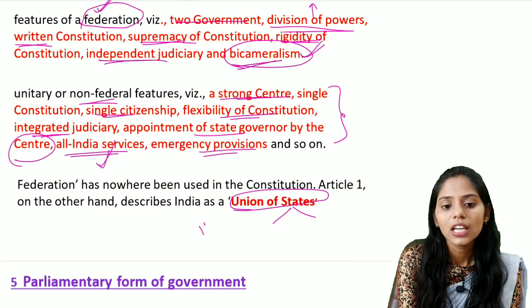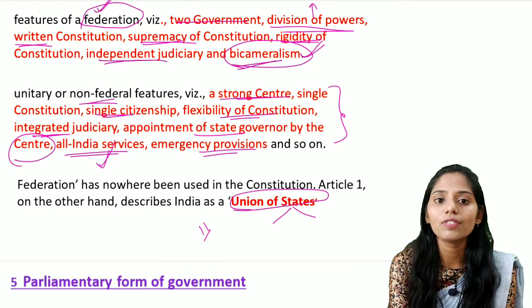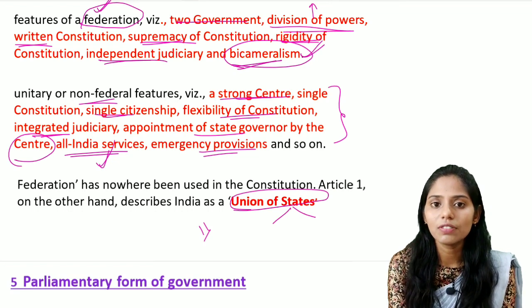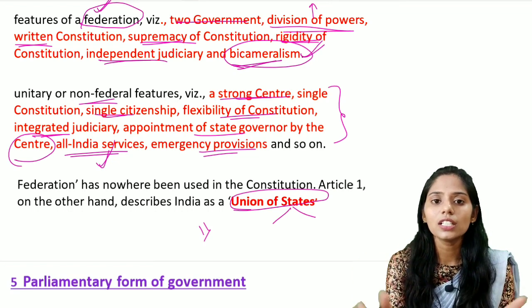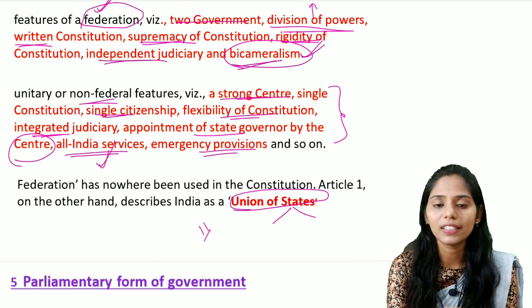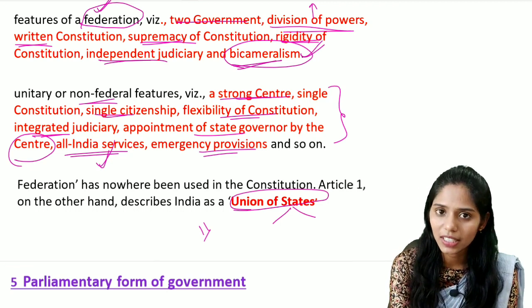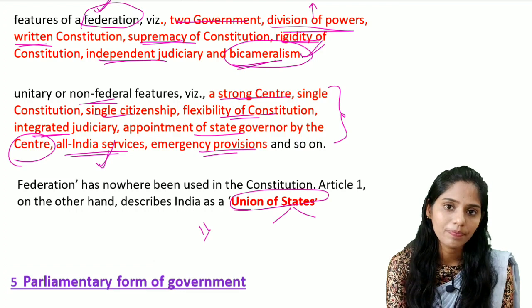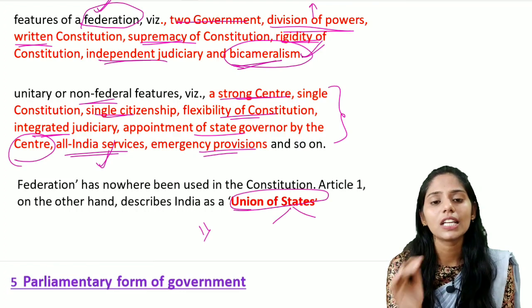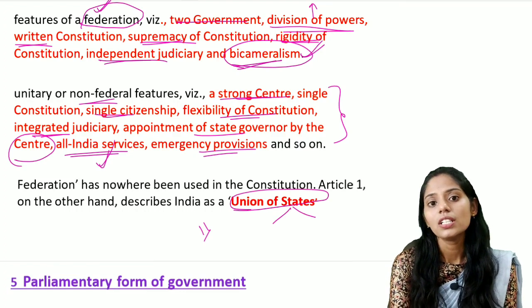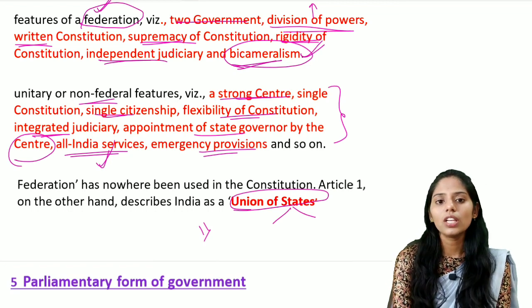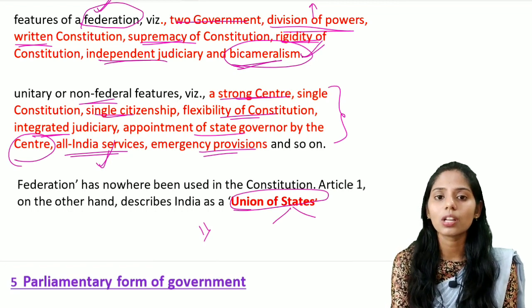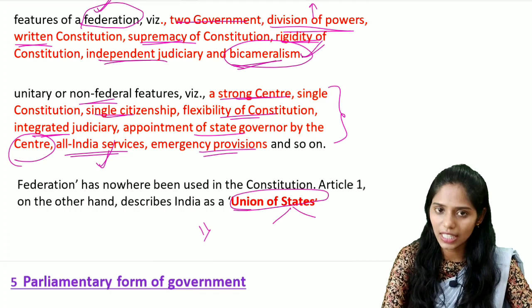When you are talking about the union of the states, it tells about two important things. The first one is India is a union which is not formed by an agreement made by the states, unlike the USA. And the second important one is the states do not have the right to secede from the union. So these are the two important statements that you should remember regarding the union of the states.